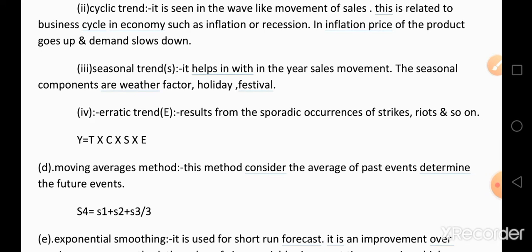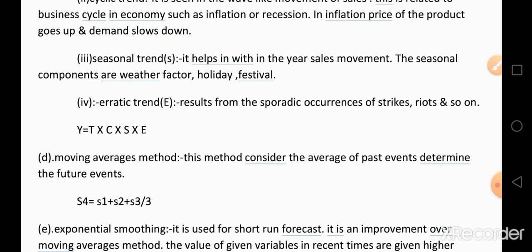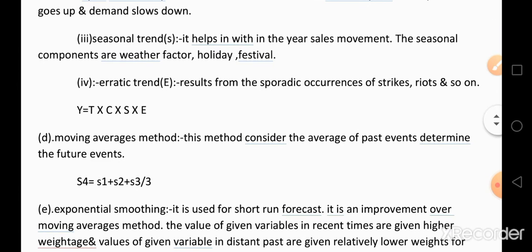Next one is seasonal trends. Seasonal trends help in within-the-year sales movement. It is very helpful for short term demand estimation. In the short term, the seasonal components are weather factors, holidays, and festivals. Depending upon these factors we estimate the future demand.